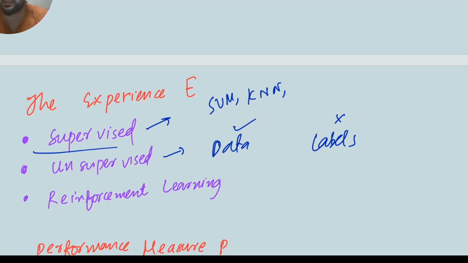For unsupervised, there are algorithms like clustering. There are no labels. For example, we are given a bunch of patients without telling which of them have cancer. We try to find clusters. There will be a cluster like this, and the other cluster will be like this. If we find two clusters without even knowing the labels initially, then we can say this cluster of patients has cancer and these don't have cancer. This is called unsupervised learning.